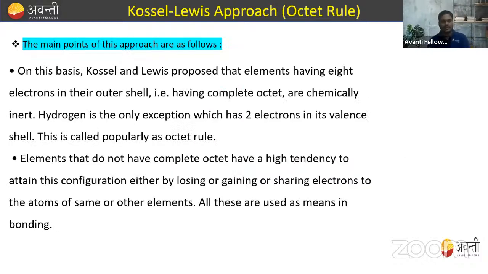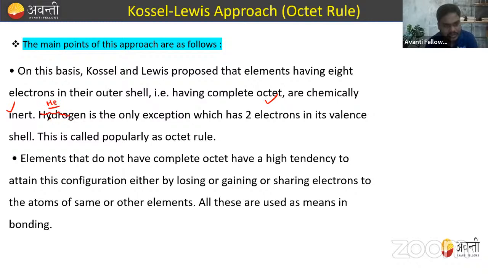Clear? Now, Lewis proposed that elements having 8 electrons in their outer shell, having a complete octet, are chemically inert, just like the noble gases. Helium is the only exception, which has 2 electrons in its valence shell, and this is called the duplet, as opposed to the octet.